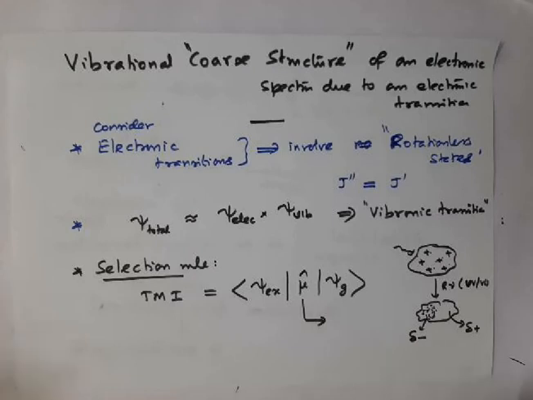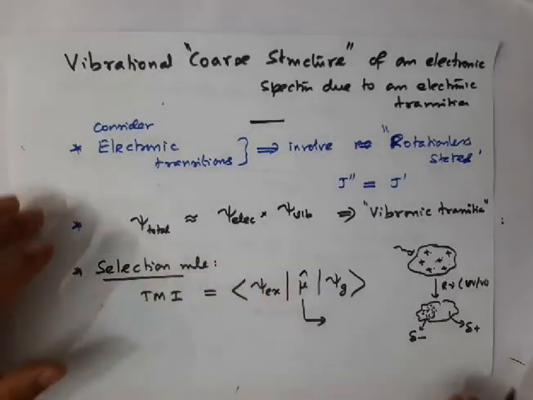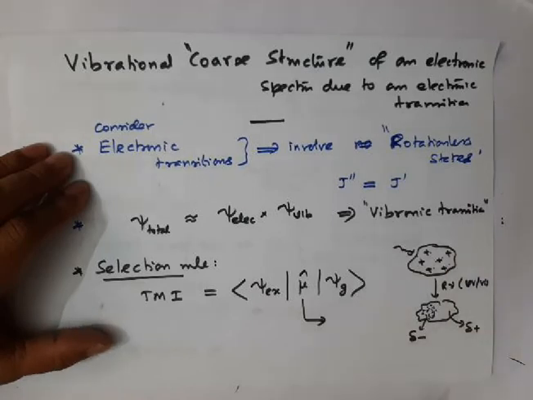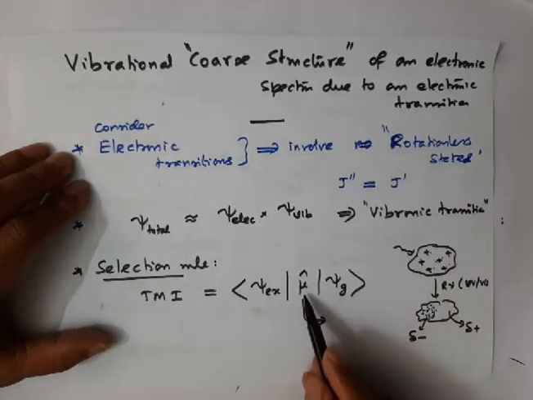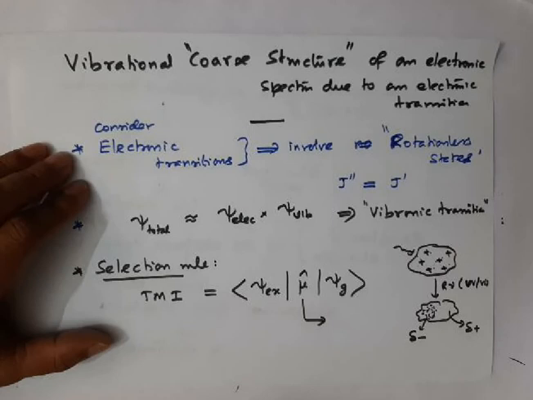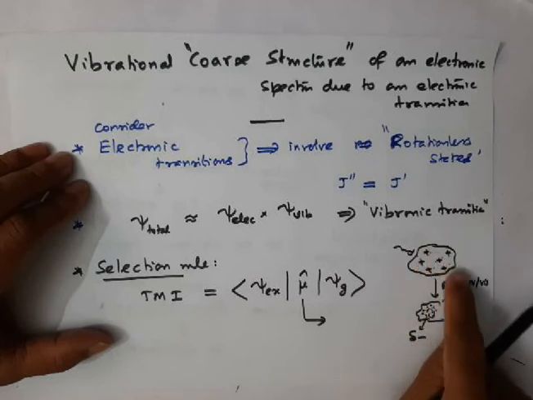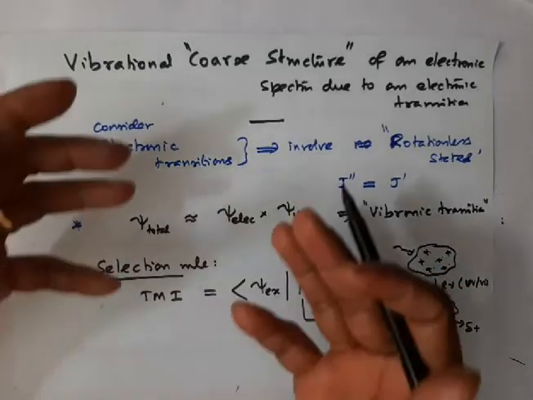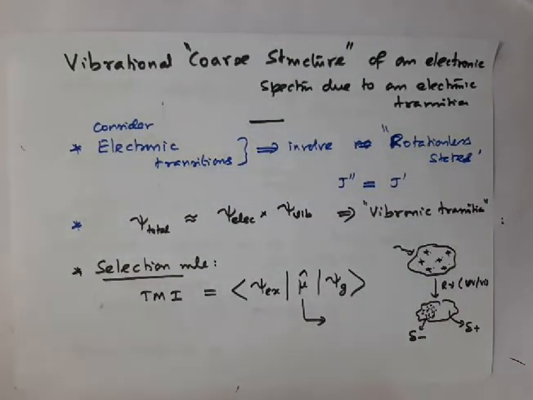Because of that, a dipole moment may arise due to the nuclear positions. So the point I would like to make is that when a molecule absorbs a UV visible photon, it leads to a dipole moment.